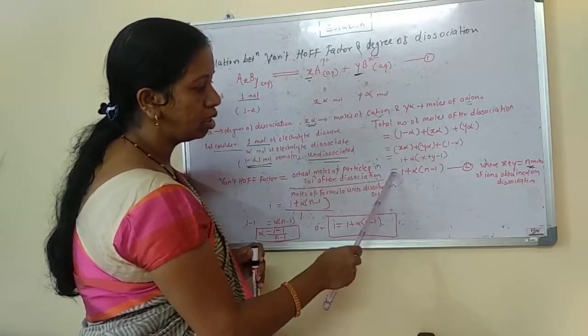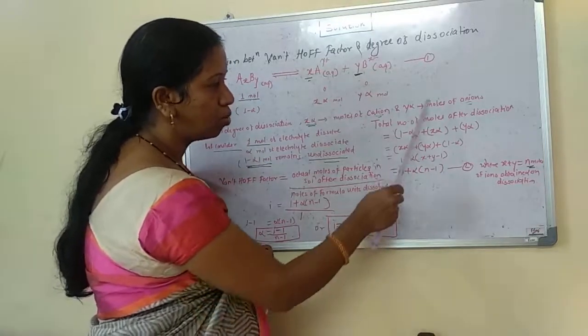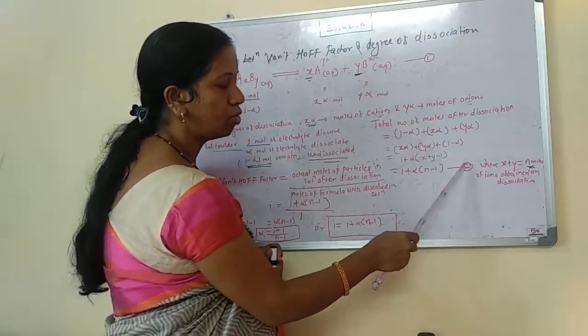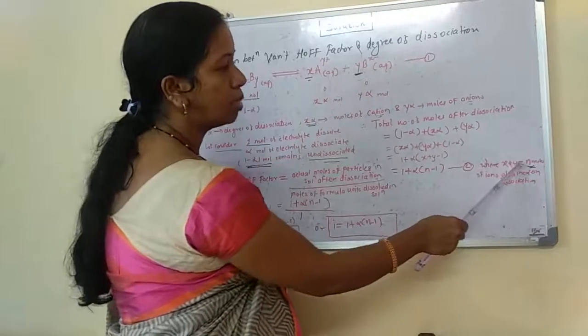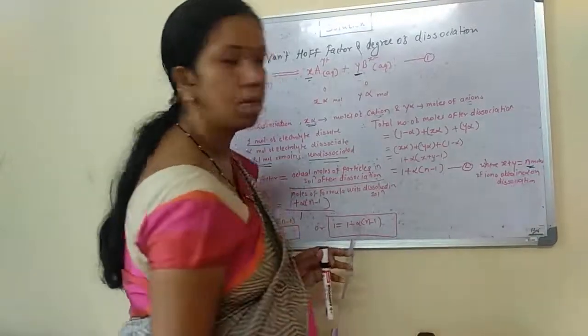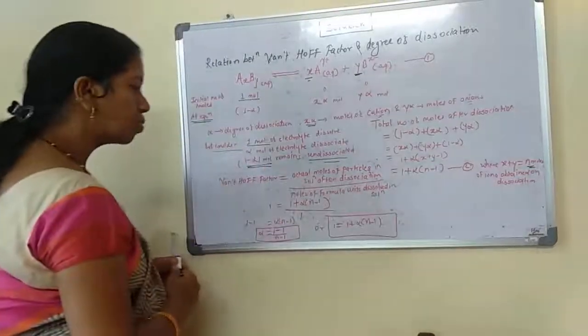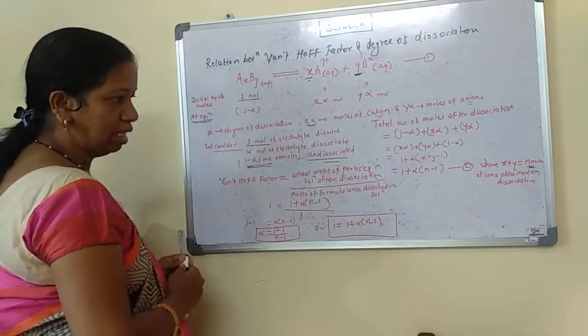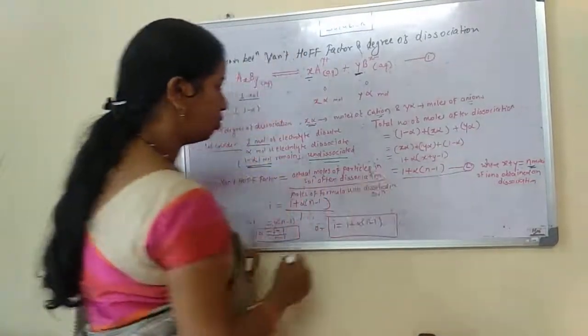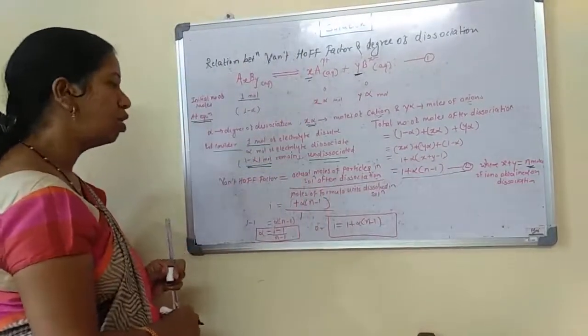So the total number of moles after dissociation is equal to 1 plus alpha (n minus 1), equation 2, where x plus y equals n, the moles of ions obtained on dissociation.